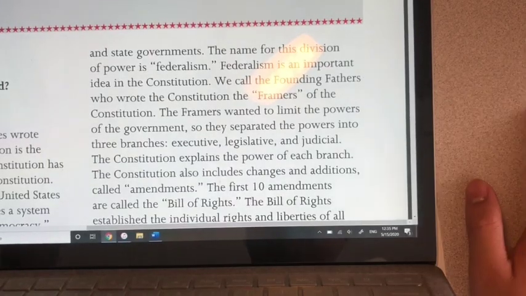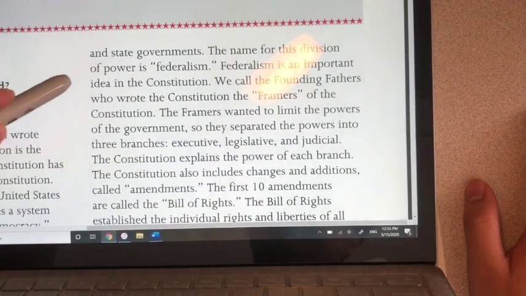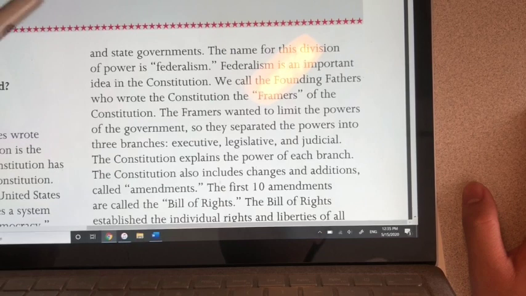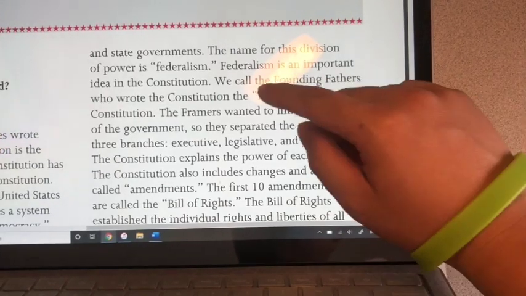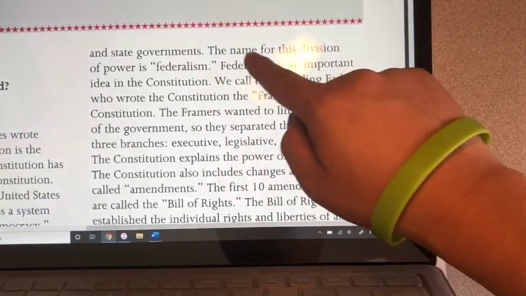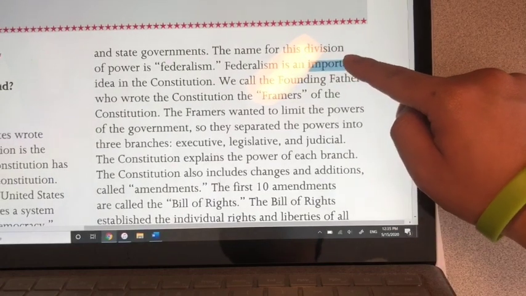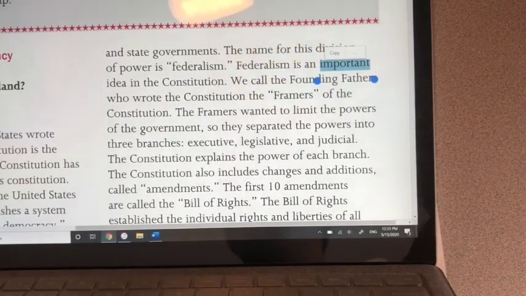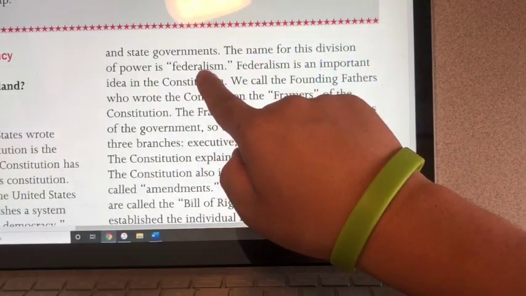Okay, so the U.S. Constitution divides government power between the national government and the state governments. The name for this division, the name for this divide, is called federalism.